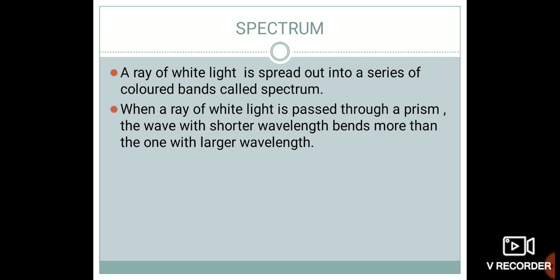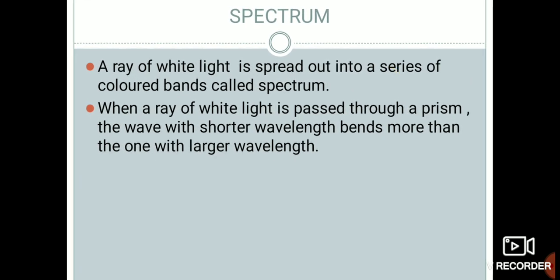As we all know, the speed of light depends upon the nature of the medium through which it passes. As a result, the beam of light is deviated or refracted from its original path, because it passes from one medium to another. Consider a ray of white light spread out into a series of colored bands called a spectrum, which you have already studied in lower classes by taking the example of a prism.